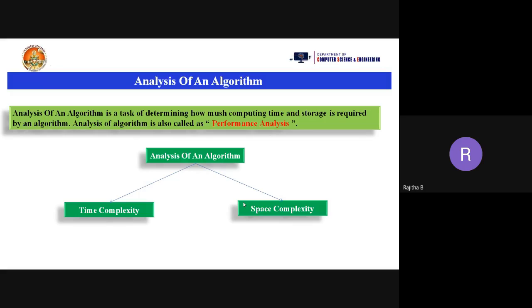Is this clear? What is performance analysis, or analysis of an algorithm? Thank you. So I will stop this session here, and we'll continue the topic in the next session. Okay, thank you.